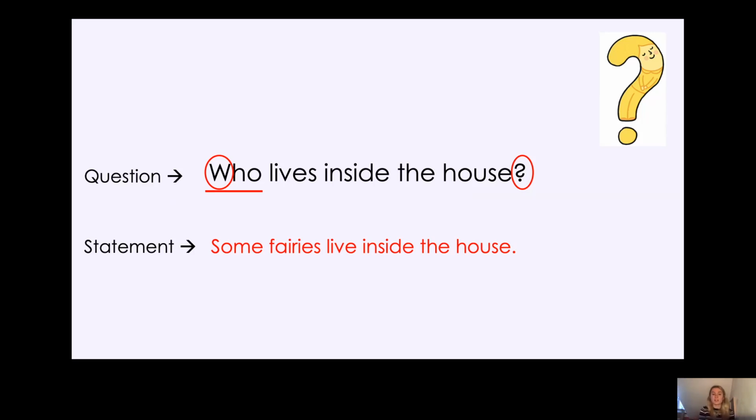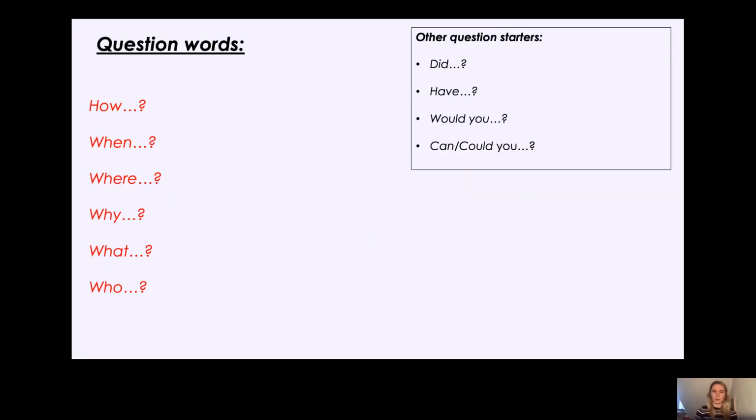It's telling us the fact that some fairies live inside the house, whereas a question is asking for that information. So we can always answer a question. So, as I said, our question earlier started with the word who, which was one of our question words. Now remember, we have looked at the 5 W's a lot in history, and we've also looked at them in English.